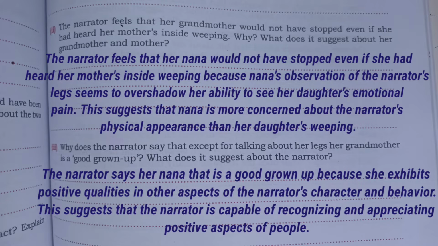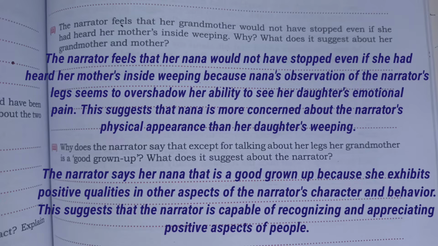So the answer will be the narrator feels that her grandmother would not have stopped even if she had heard her mother's inside weeping because Nana's observation of the narrator's legs seems to overshadow her ability to see her daughter's emotional pain. This suggests that Nana is more concerned about the narrator's physical appearance over her daughter's emotional well being.